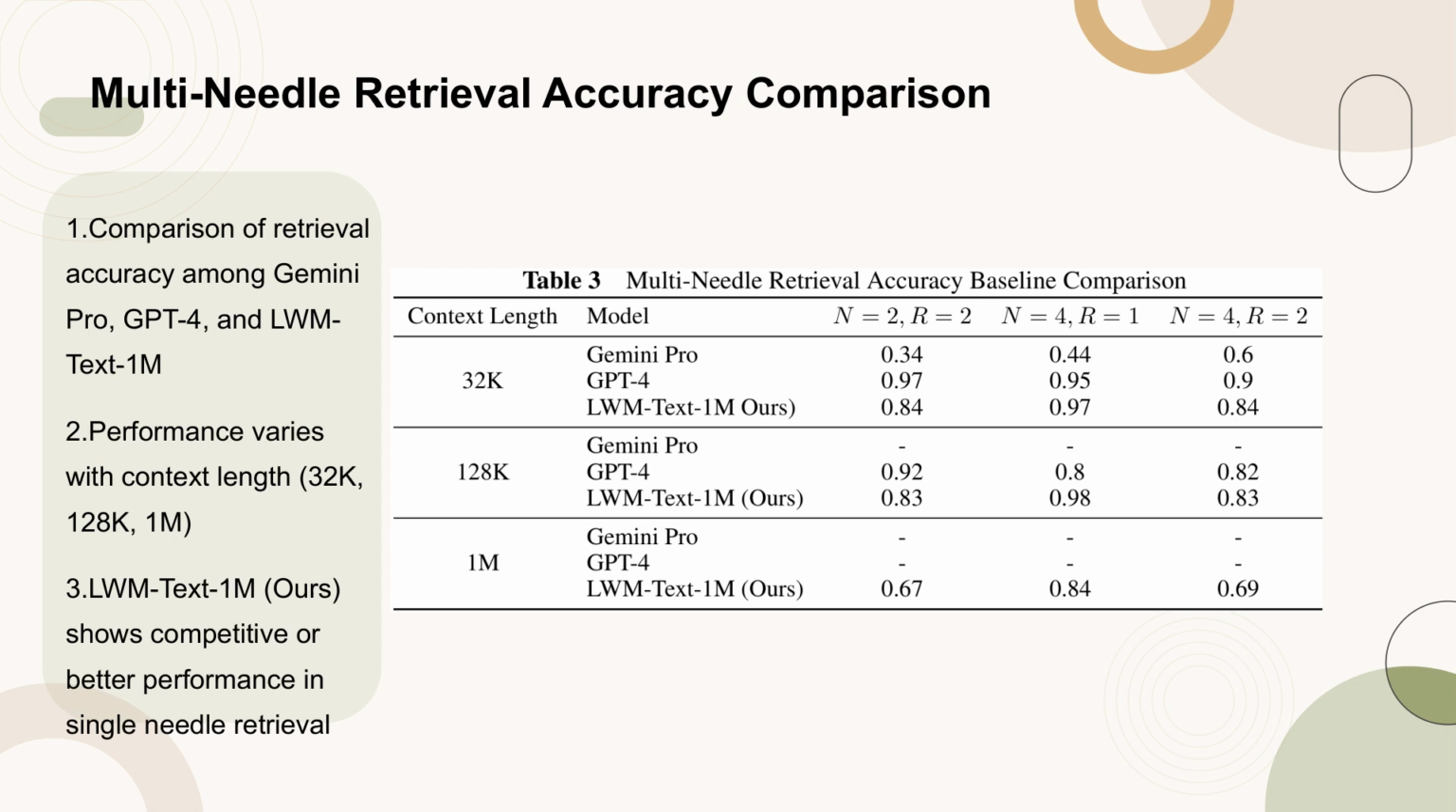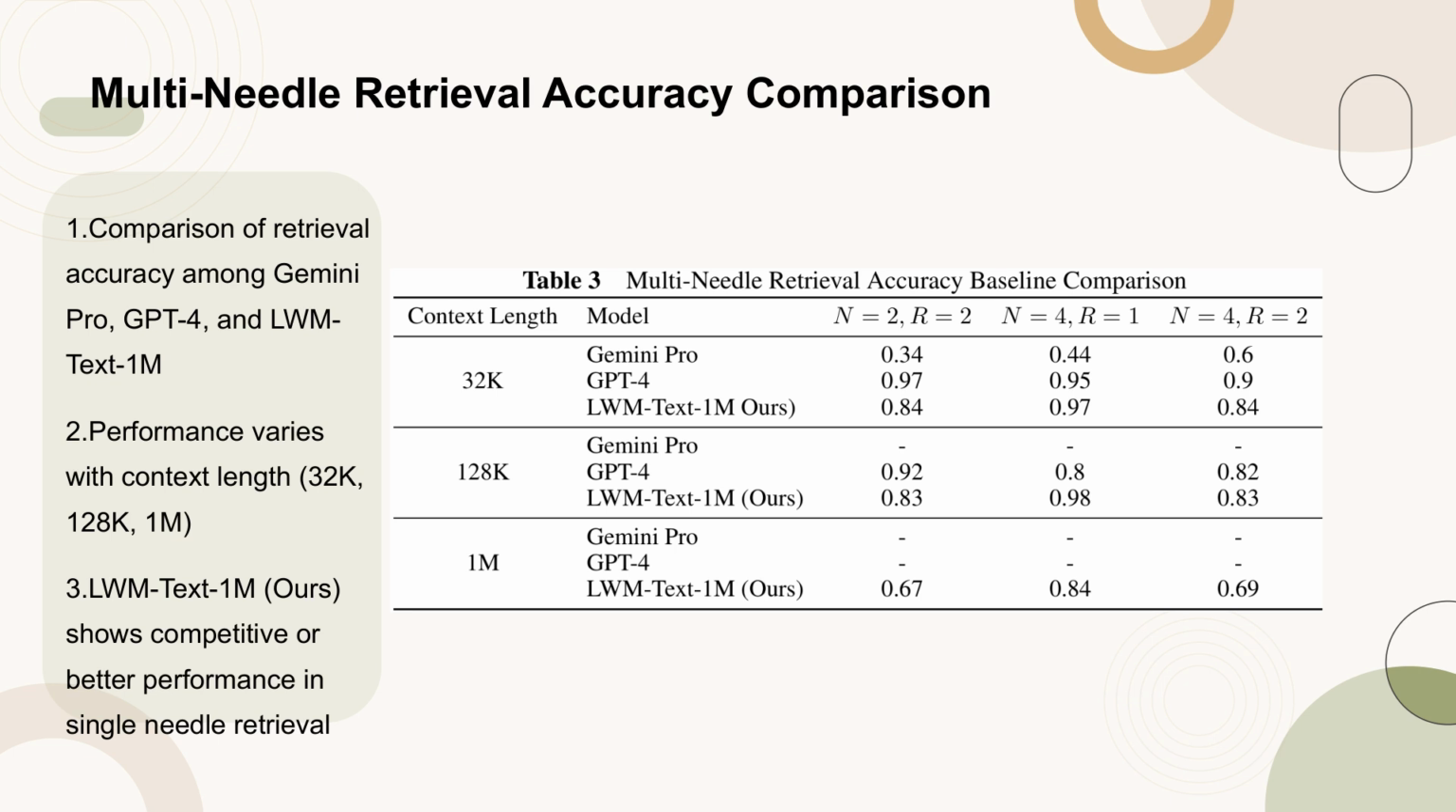Table 3 presents a comparison of multi-needle retrieval accuracy across different models, including Gemini Pro, GPT-4, and LWM Text 1M, ours, under varying context lengths of 32K, 128K, and 1M tokens. The results indicate that our model performs competitively or better than GPT-4 in retrieving a single needle, with slight degradation when retrieving more than one needle. This table highlights the adaptability and performance of our model in different retrieval tasks, showcasing its potential for future advancements